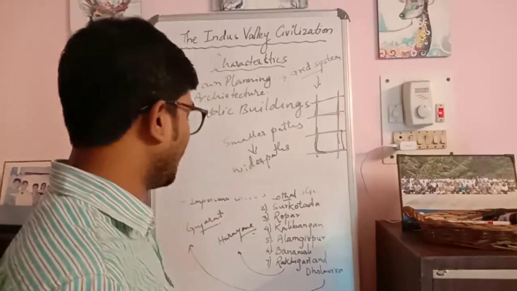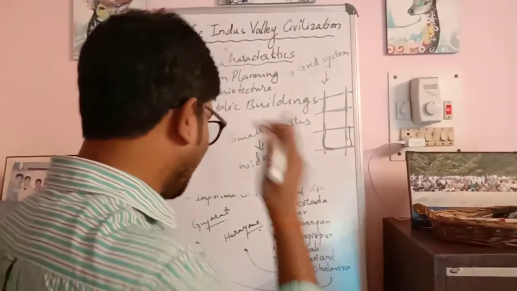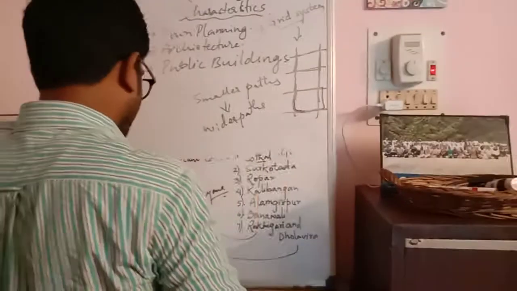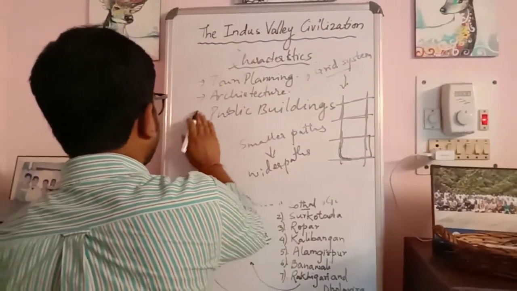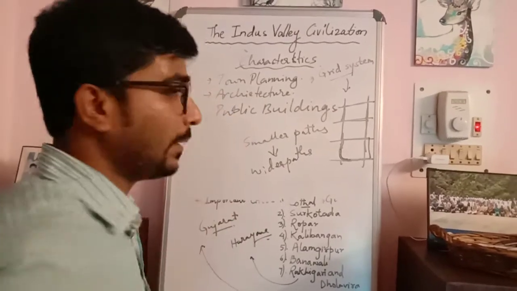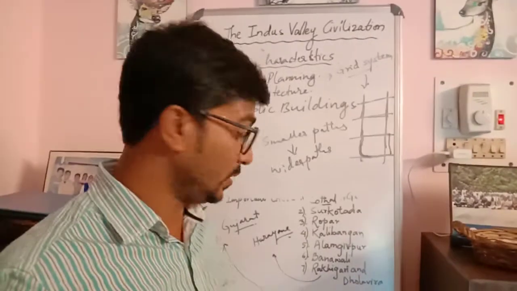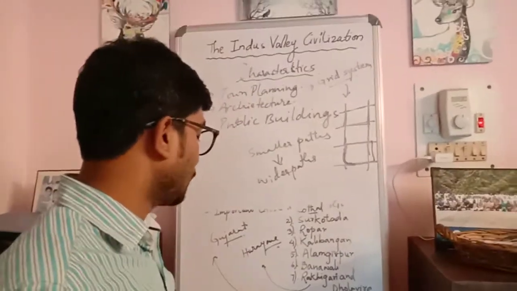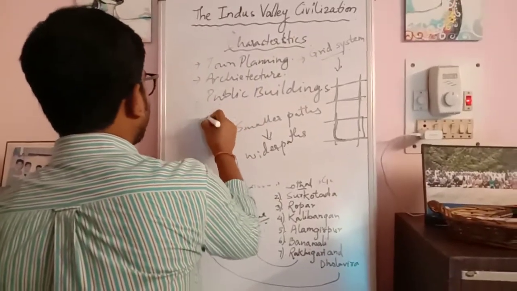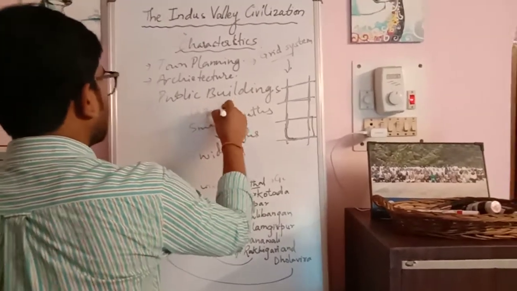Now architecture means the building style or the patterns that they used during that time. It is said that they used certain patterns and buildings that were depicted in different ways. Now in architecture, we talk about the public building. We also talked about the existence of public buildings in the Egyptian civilization. In the same way, it also has importance during the Indus Valley civilization, where certain places were considered public buildings and certain places were called dwelling houses.